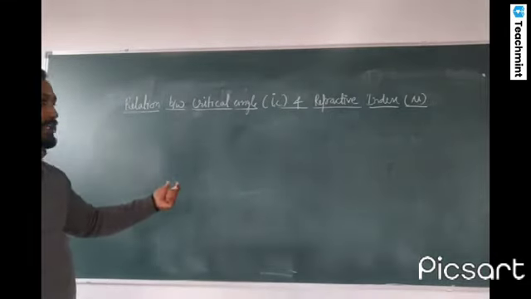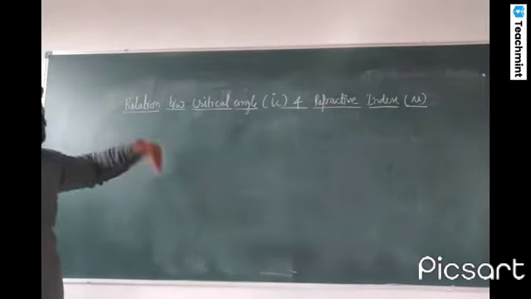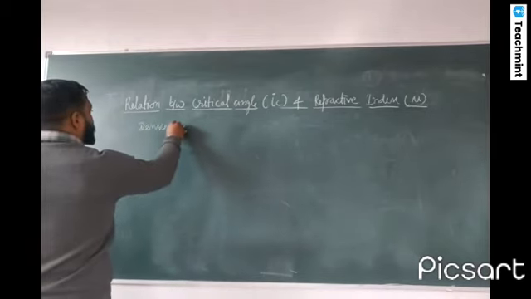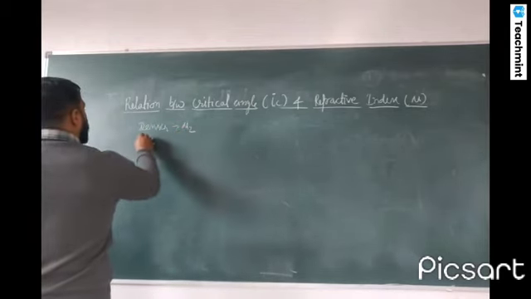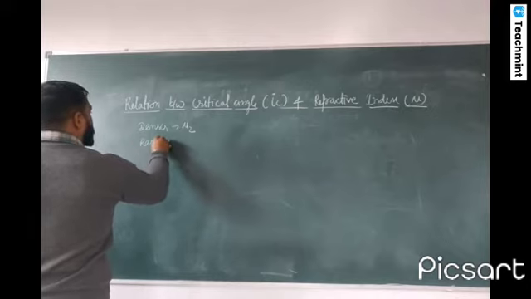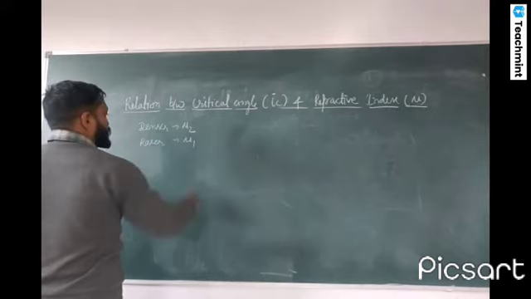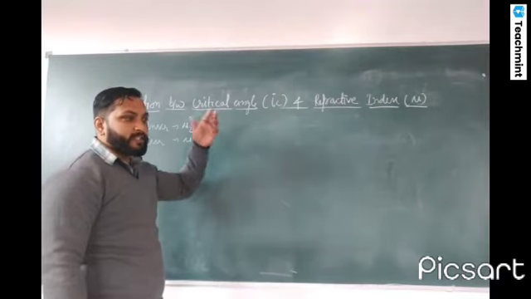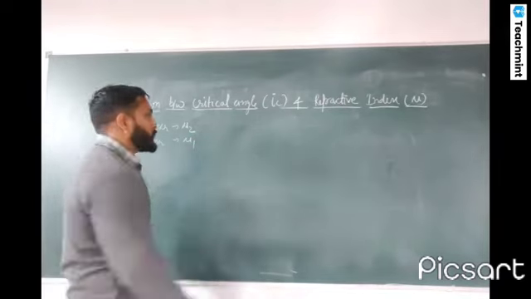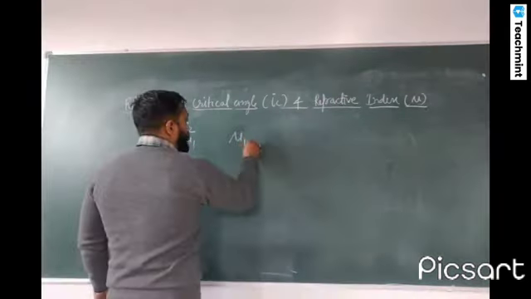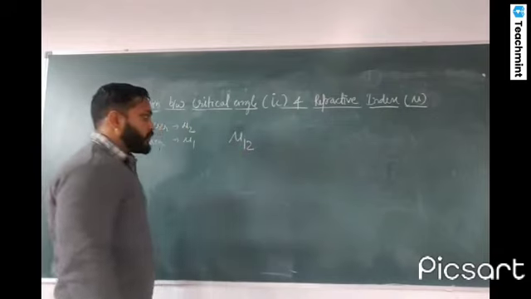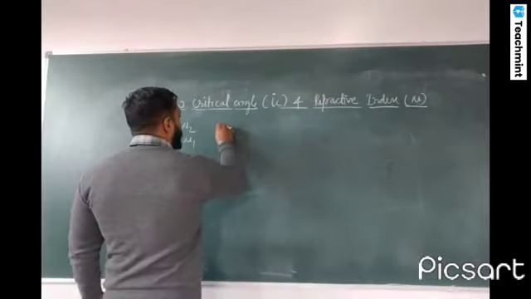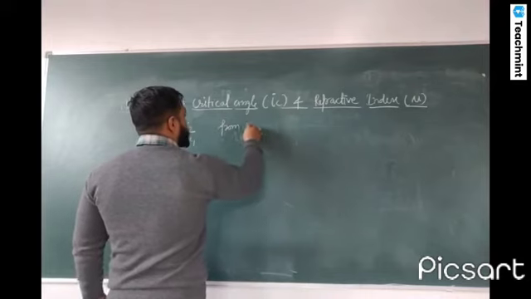We already know that the light is traveling from denser to rarer medium. So we consider the refractive index of the denser medium as mu2 and the refractive index of the rarer medium as mu1. We will find the refractive index of 1 with respect to 2 because the light is traveling from 2 to 1. So we can write mu 1 2. But what law will apply? From Snell's law.